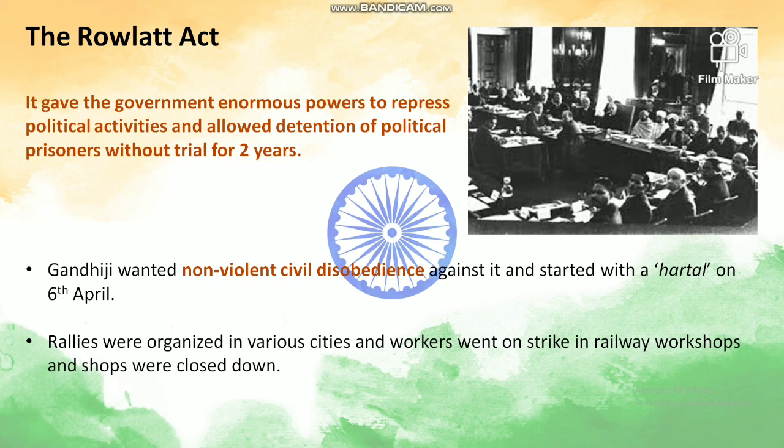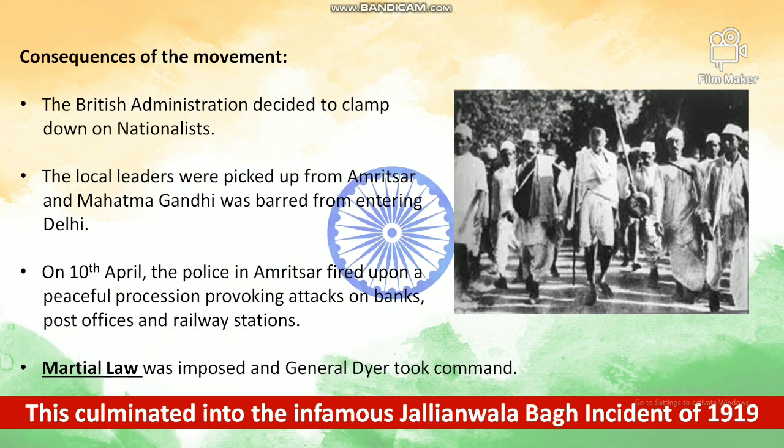2 years. And Gandhiji wanted a non-violent civil disobedience against it, and he started with a hartal on 6th of April. And what was done under this hartal? Rallies were organized in various cities, and workers went on strike in railway workshops, and shops were closed down.